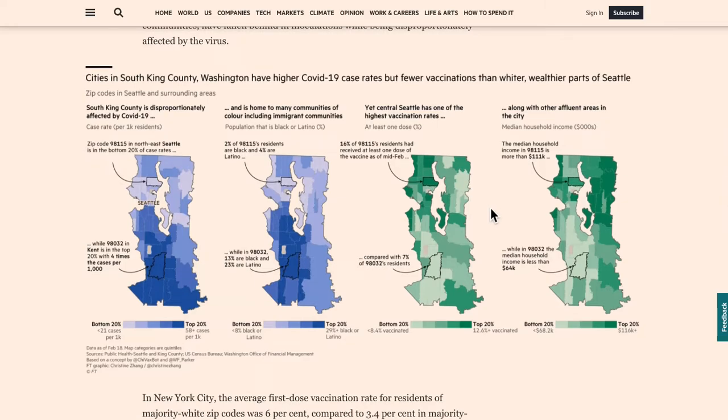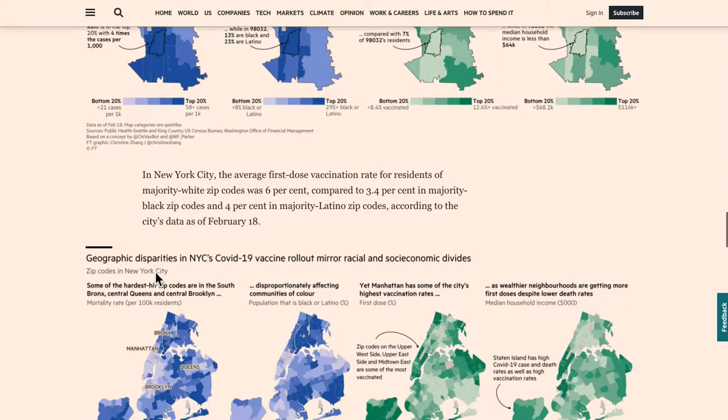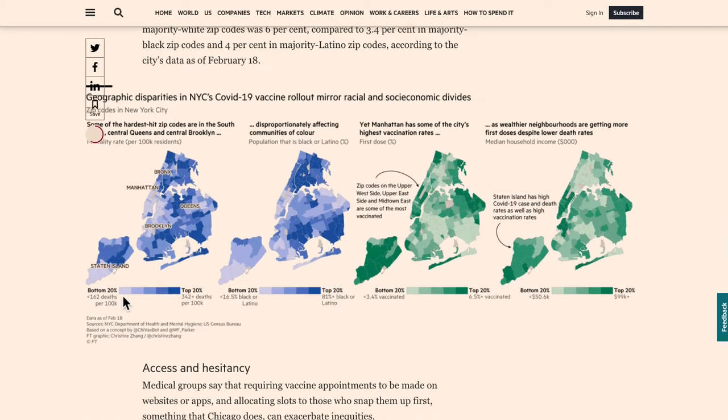Similarly, they do the same thing for South King County around Seattle. Again, if you live in these areas, in these cities, these maps are going to be more familiar to you. You're going to be familiar with this county down here if you live in this particular area. And so you might really relate to these visualizations, to these maps. But for someone like me, I don't live in Seattle, I don't live in Chicago, my eye has to jump back and forth to really see these relationships. But I love the way that they've added all the annotation.